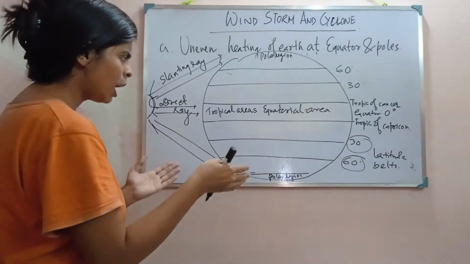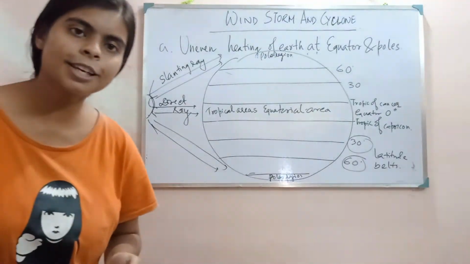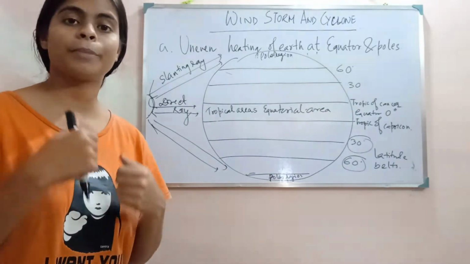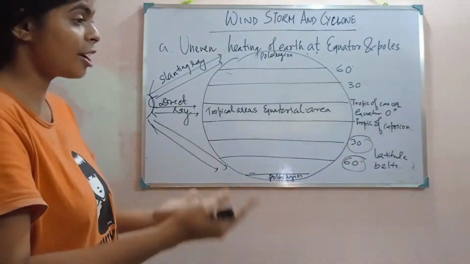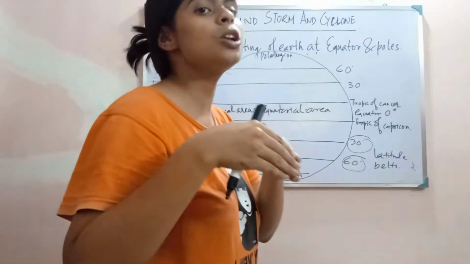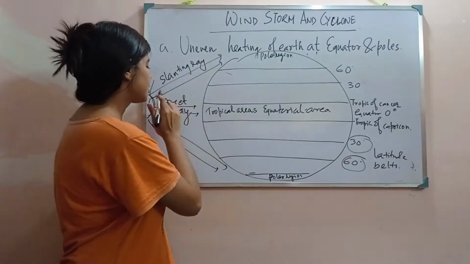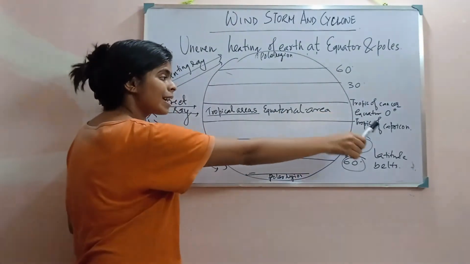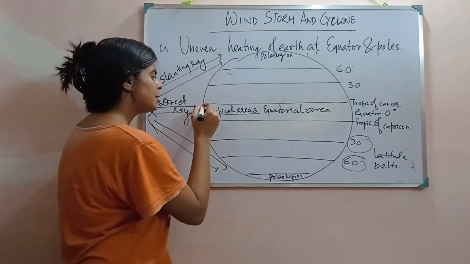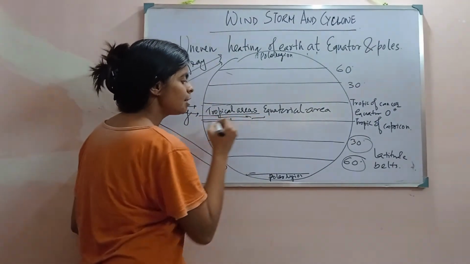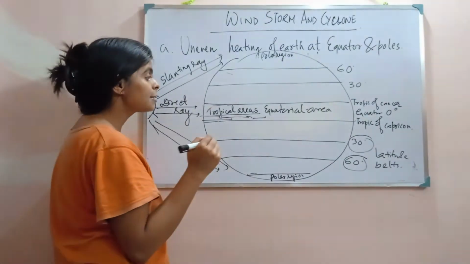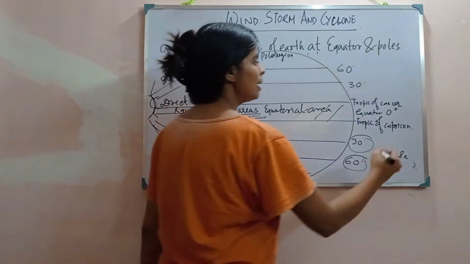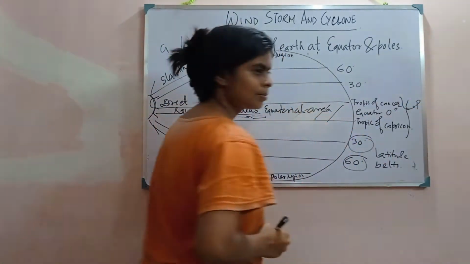Now how is the pressure difference created? We know that greater the heating, lower the pressure. The more it is heating, the air will get warm, rise up and create a low pressure. Now as you can see, these direct rays are falling on the tropical areas, that is Tropic of Cancer, Equator and Capricorn. So we can assume that these areas are getting intense heating, and as a result these areas will create a low pressure region, right?